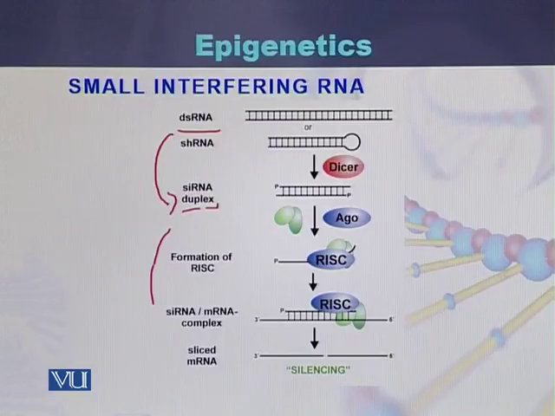That single-stranded RNA forms a complex with the messenger RNA. When the siRNA forms the complex with the messenger RNA, it blocks the translation of the messenger RNA and silences that messenger RNA, so the gene will no longer be functional. So small interfering RNA is also a phenomenon behind epigenetics.